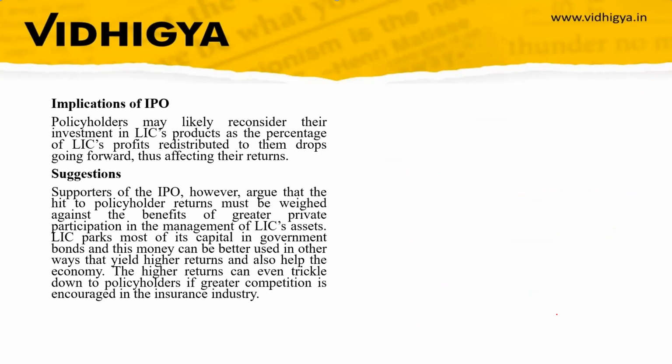will go to investors. So the implications of IPO: policyholders may likely reconsider their investment in LIC's product as the percentage of LIC's profit redistributed to them drops going forward, thus affecting their return. So for example, if they are getting 100 rupees as bonus, but after the IPO of the LIC, now their profit will reduce. The profit that they will get as bonus will reduce to 60 or 50. So their profit is diminishing, and because of this they might reconsider and shift from LIC to another agency. So this is the implication of IPO.